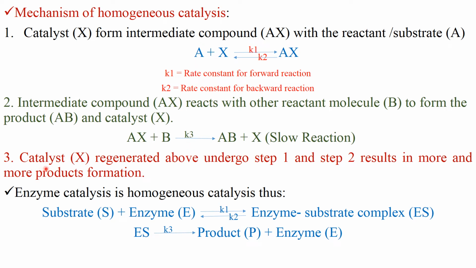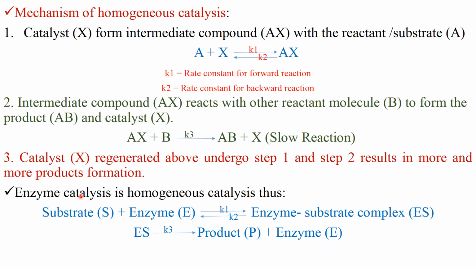In the third step, the catalyst is regenerated in step second as well as in step first. If we consider the backward reaction, there is regeneration of catalyst. So in step first we obtain catalyst, as well as in step second we obtain catalyst. So this catalyst undergoes reaction to form more and more product.